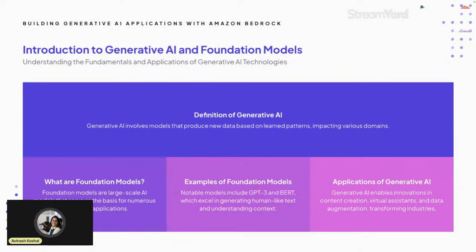So, applications of generative AI. The rise of AI has opened up many possibilities for various applications, including content creation, virtual assistants, code generation, data augmentation, image generation, even generating a complete movie. So the applications of AI are vast.